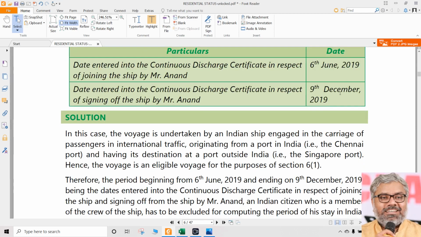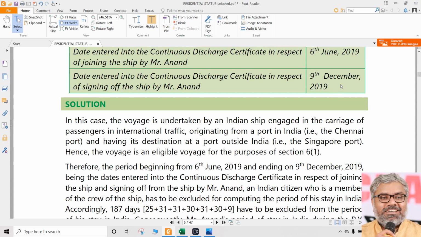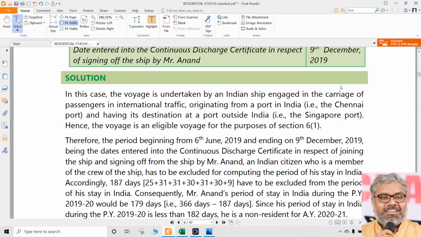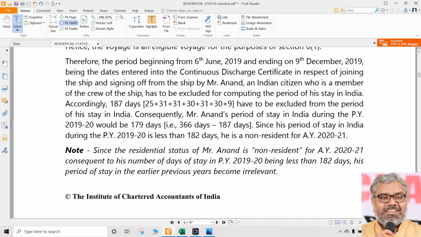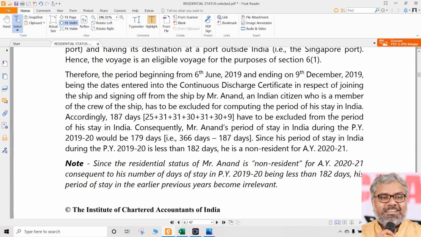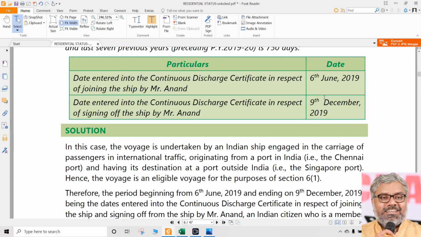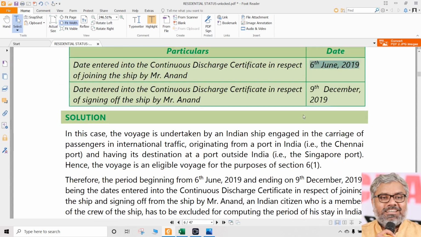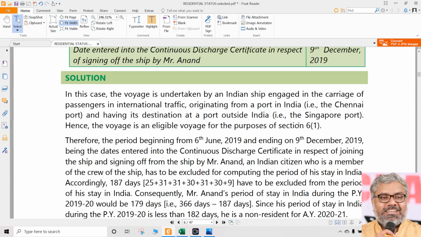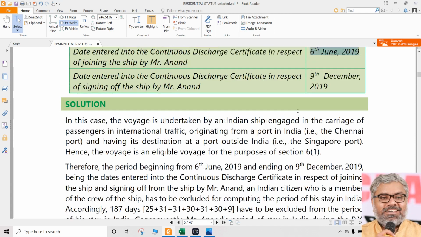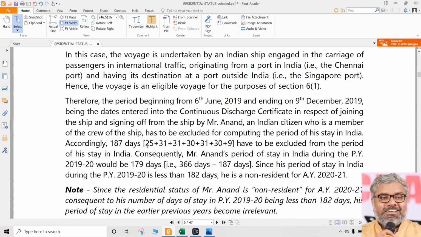So now we have to calculate very carefully how many number of days he was in the ship and how many number of days he is not in the ship, means he is in India. That can be calculated very easily. Look at the number of days where he was in the ship. Look at this. Starting from, say, 6th June. So starting from 6th June to be included also in that? Yes. That should be also included.